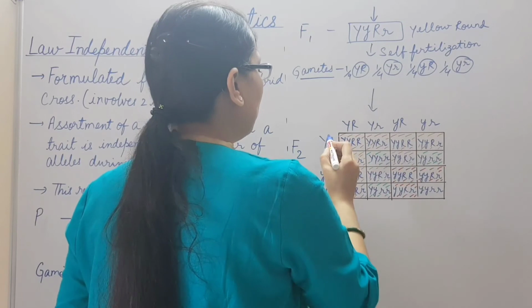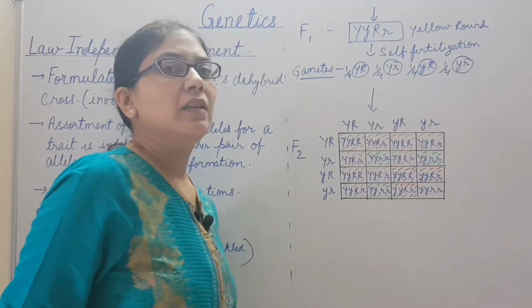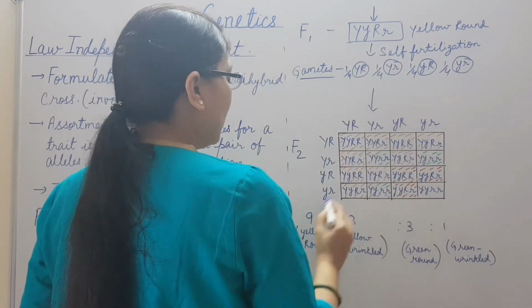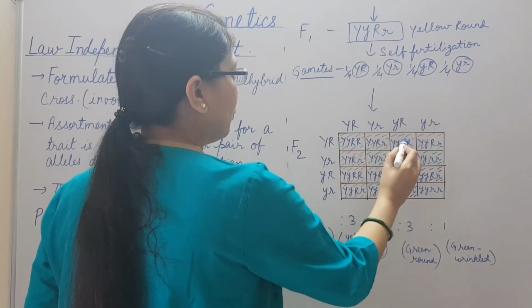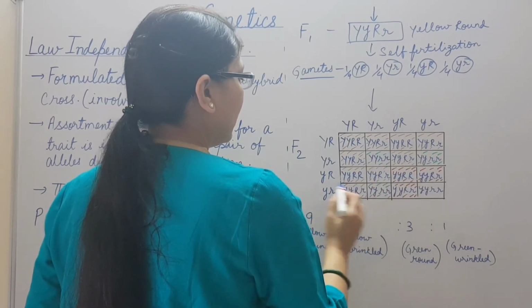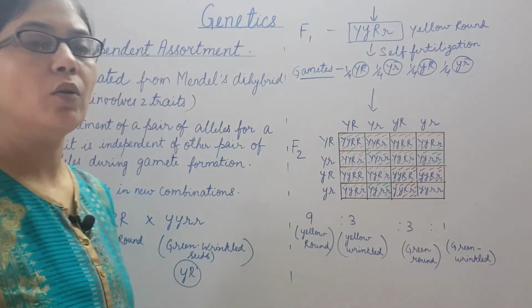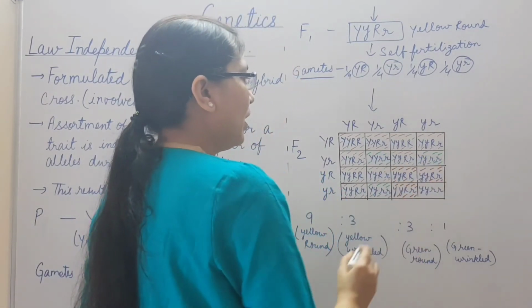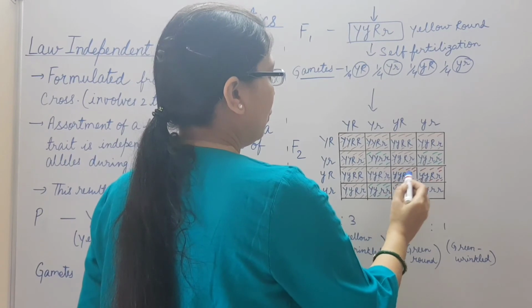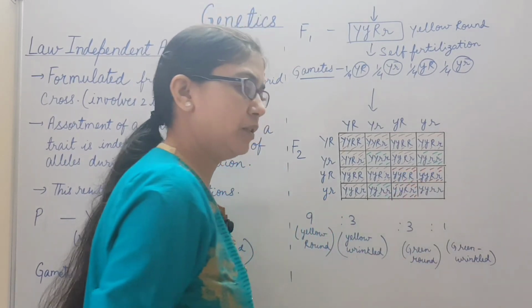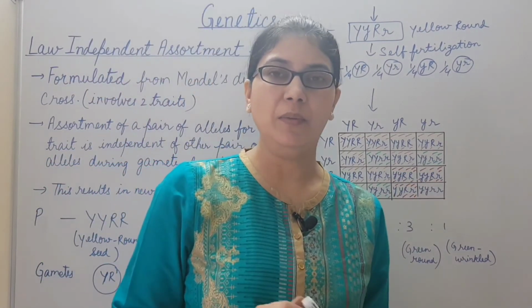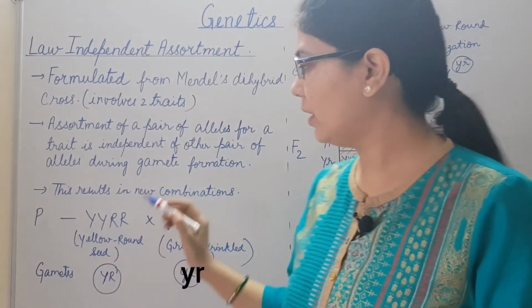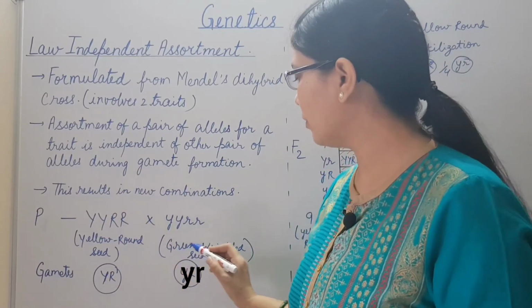Here these are female gametes and male gametes. Then they fuse randomly, and here 9 are yellow round, 1, 2, 3, 4, 5, 6, 7, 8, 9. 3 are yellow wrinkled, 1, 2, 3. 3 are green and round, 1, 2, 3, and 1 is green wrinkled. So here we see that earlier only 2 types of combination were present in the parental generation, yellow round seed and green wrinkled seeds.